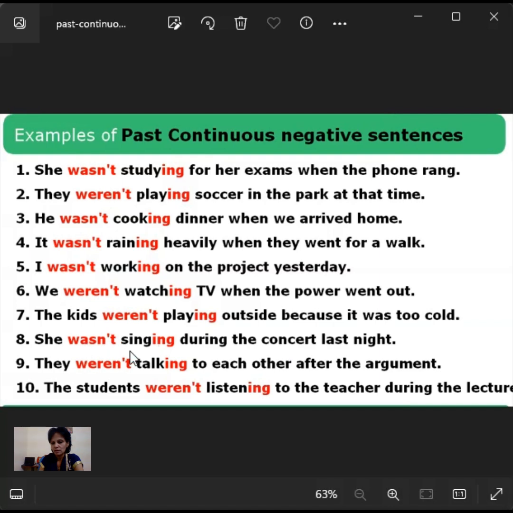Due to when we add not, that time this action didn't take place. So it has become negative. During the concert, she didn't sing any song. That's it. That is what it means.